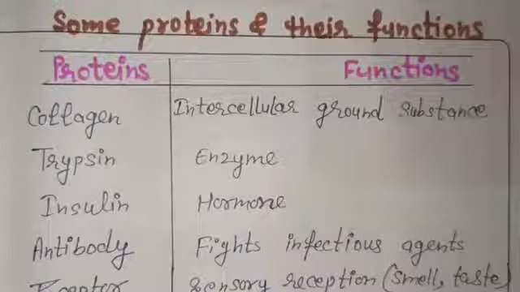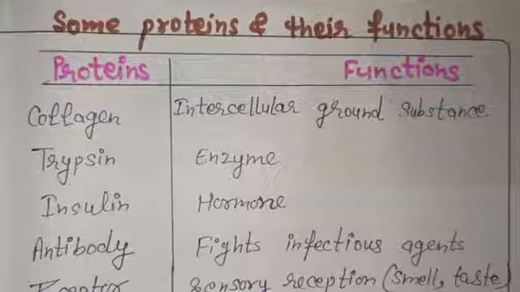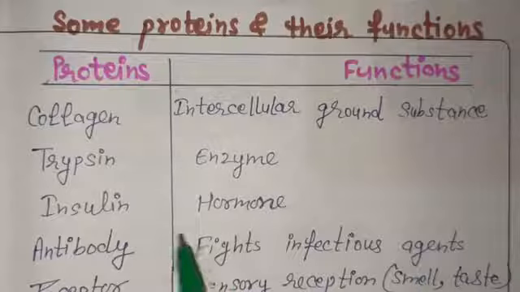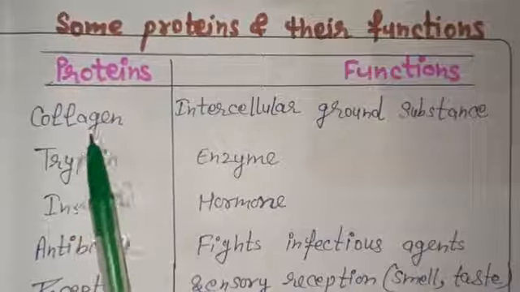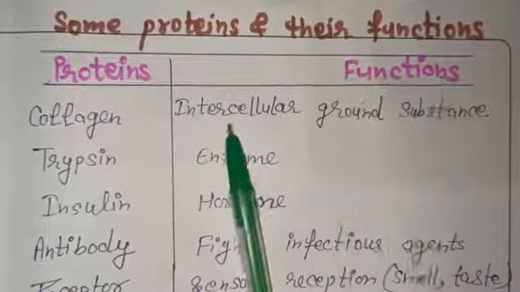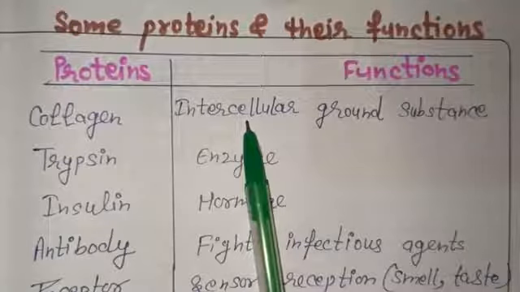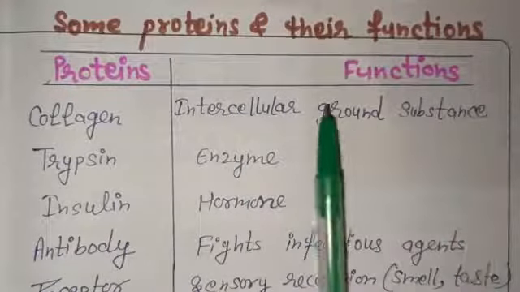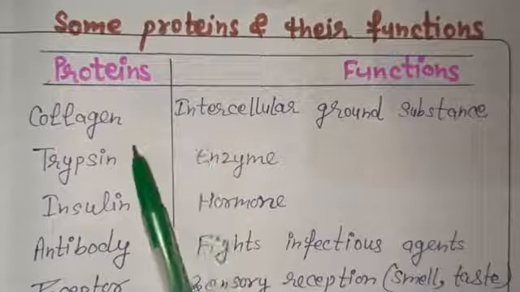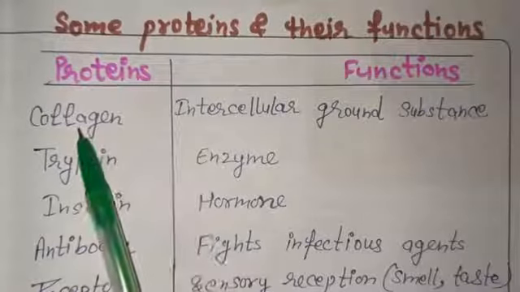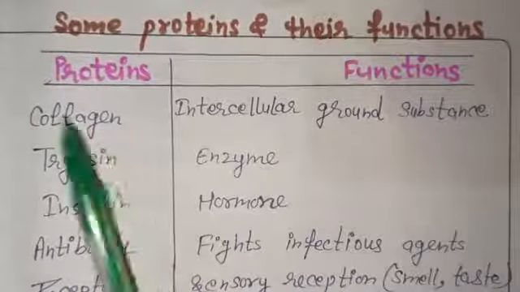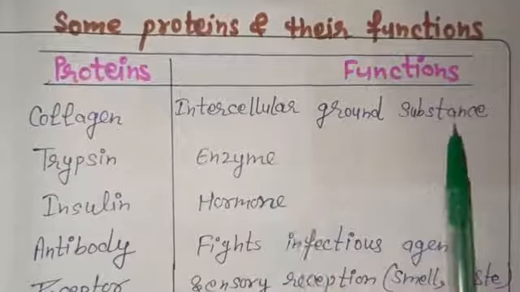Protein is a very important biomacromolecule present in our cells because these proteins perform various functions inside our cells. So this table is showing some important proteins and their functions. Like collagen. Collagen is a protein, and its function is that it acts as intercellular ground substance. Collagen is a very important part of our skin. It provides strengthening and structure to our skin. So it is a very important component of connective tissues because it is intercellular ground substance, right?